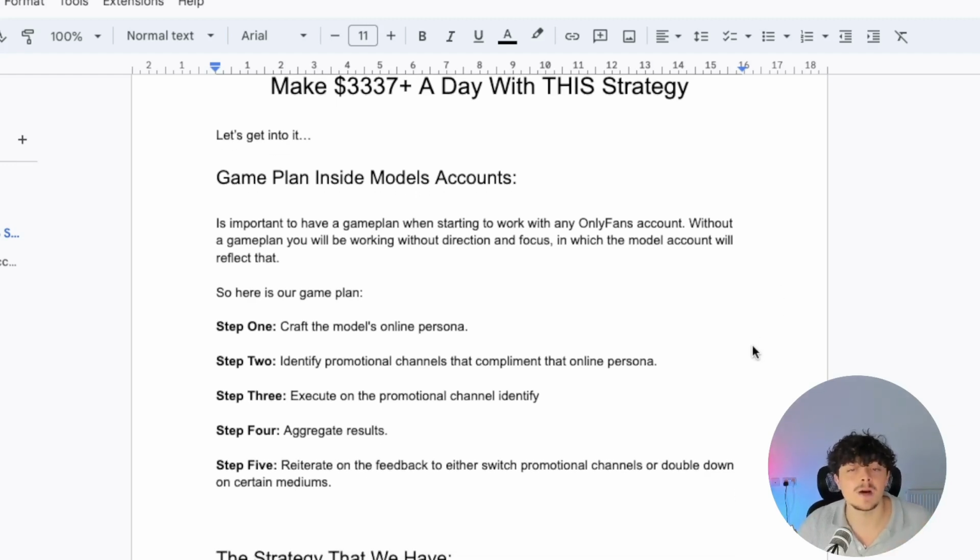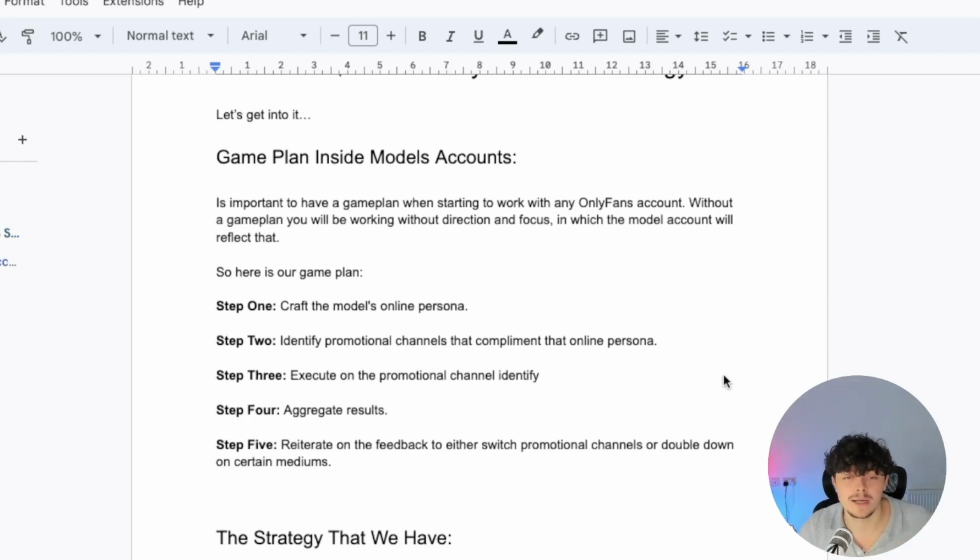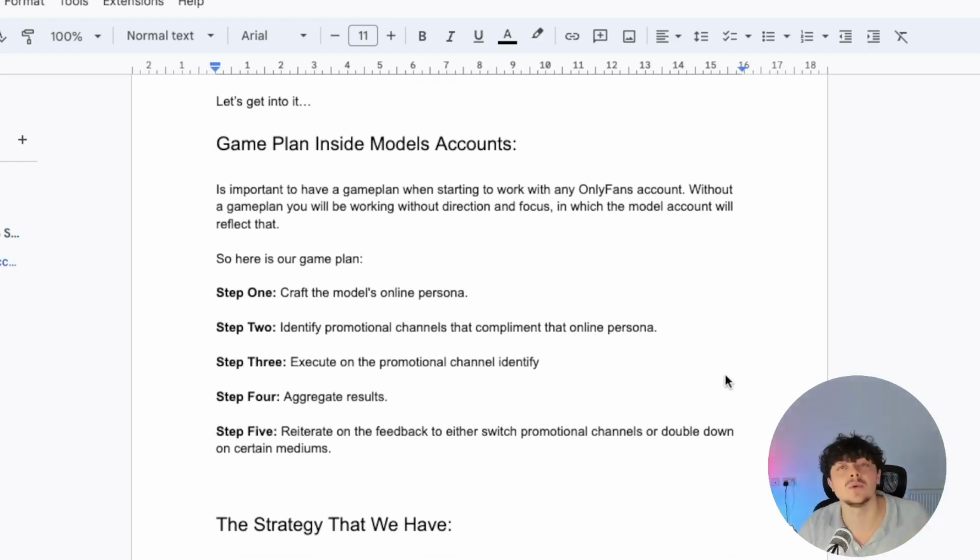Step two is to identify promotional channels that complement that online persona. So for example, fitness models tend to do very well on platforms such as TikTok and Instagram, so TikTok and Instagram would be a very good strategy. E-girls tend to perform well on Reddit. So identify promotional channels that perform well with that particular online persona. Step three is to execute on the promotional channel. So we execute on that promotional channel and we're identifying whether it works or not. So we want to have proof of concept.